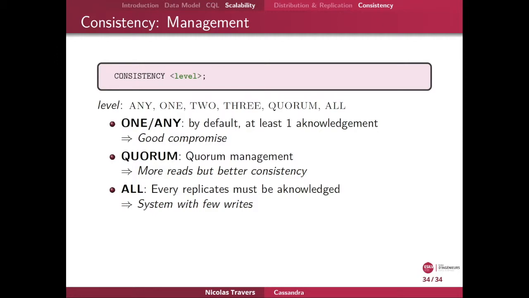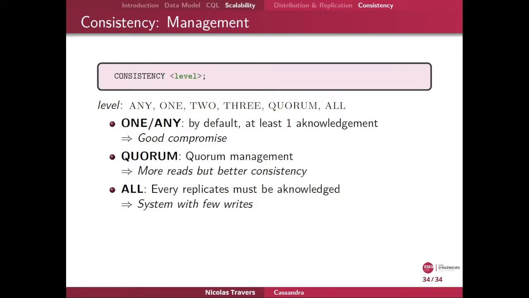But quorum is not the only consistency level that exists in Cassandra. You can choose, according to a query, which type of consistency level you have. For instance, you can have ONE, and ANY is the default. We need to have at least 1 acknowledgement. It's a good compromise, but it's pretty sure that the information is not very correct.